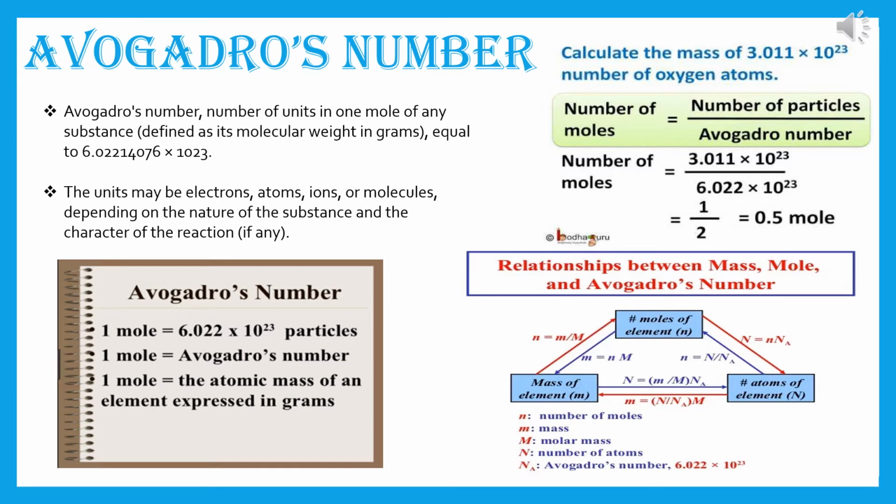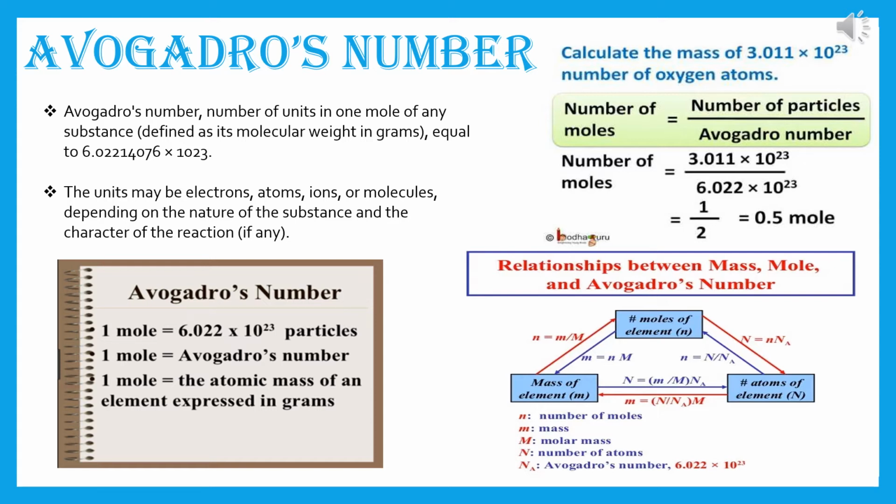Now, I have given one example. For sums, I will give you another video, don't worry. Here, just one example I have given. Calculate the mass of 3.011 into 10 to the power 23 number of oxygen atoms. So, number of moles is equal to number of particles divided by Avogadro number.